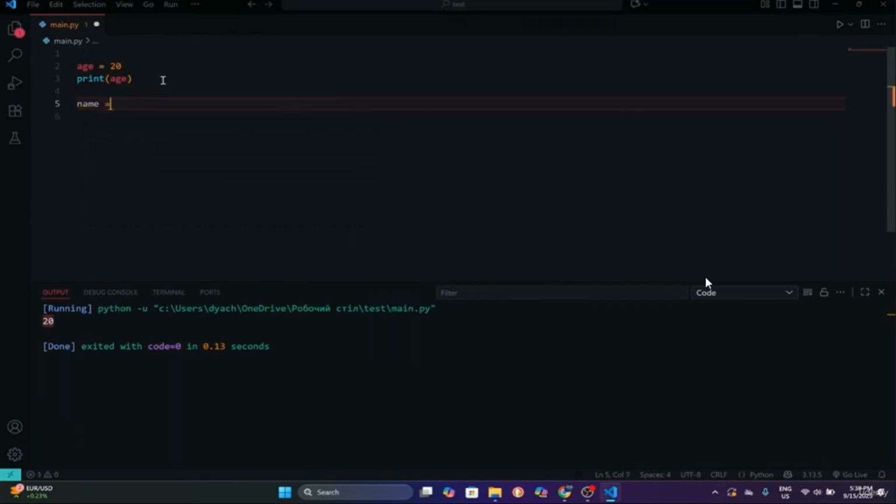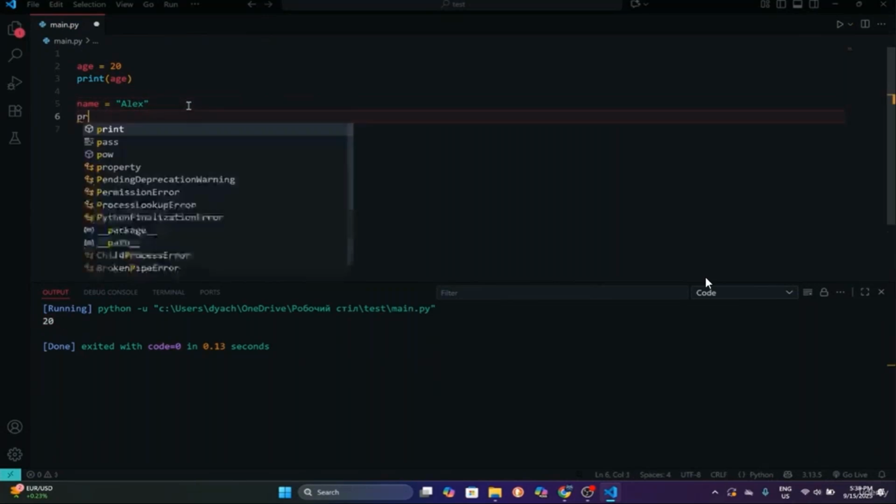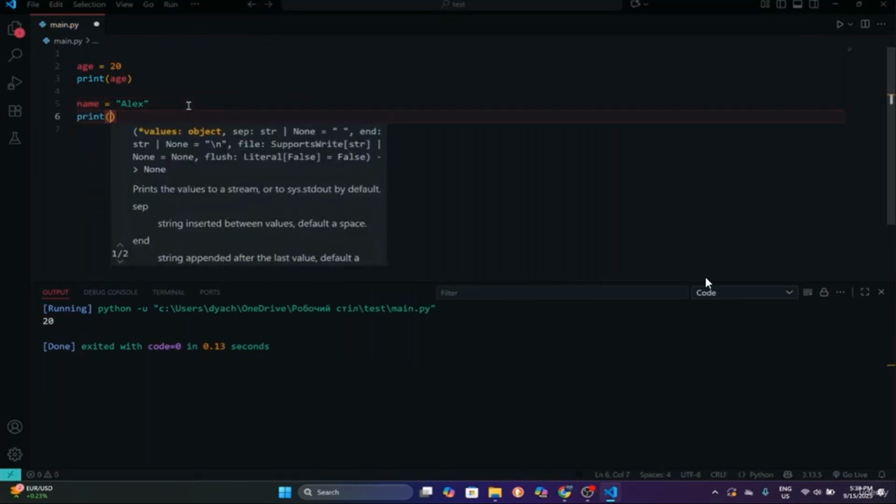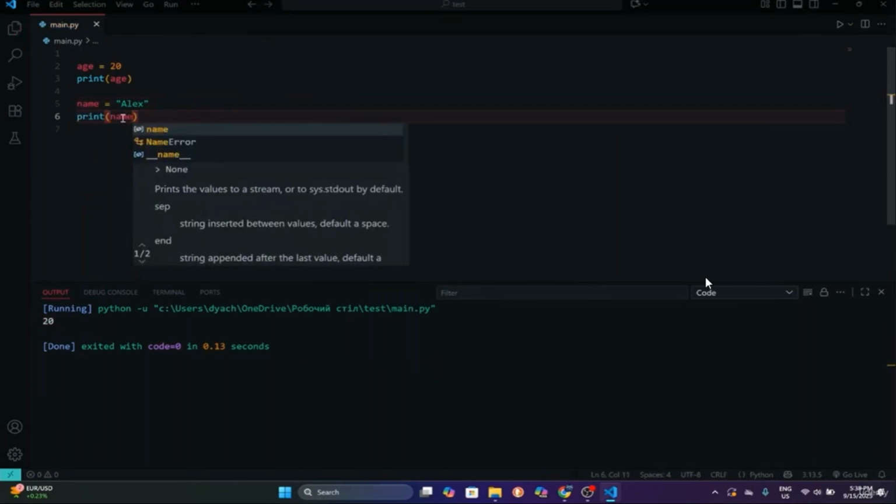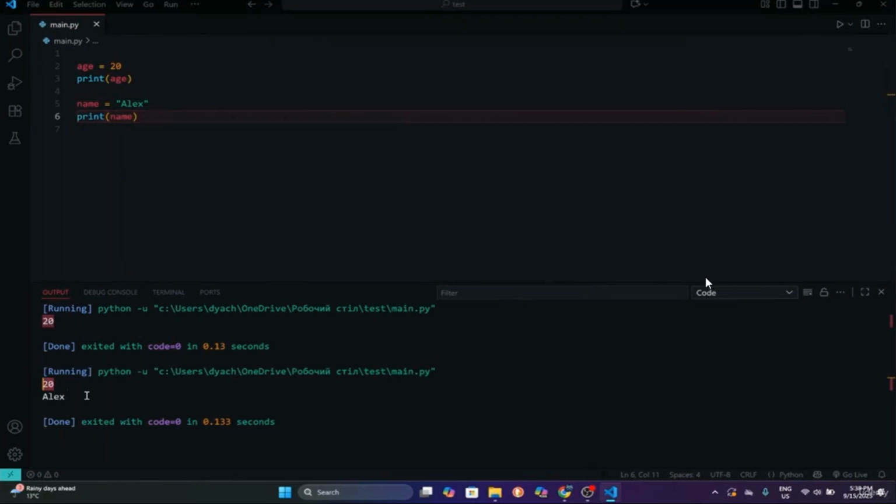For example, name, and we will store the name of, for example, our friend inside of this variable. Let's say Alex. If I want to print this name, I will just use the variable name. If I run it, as you can see, we got 20 and we also got Alex.